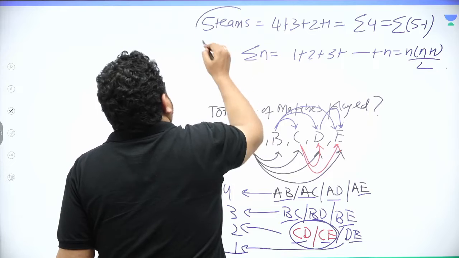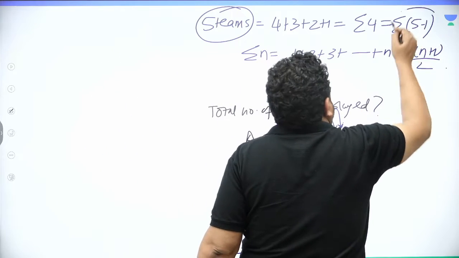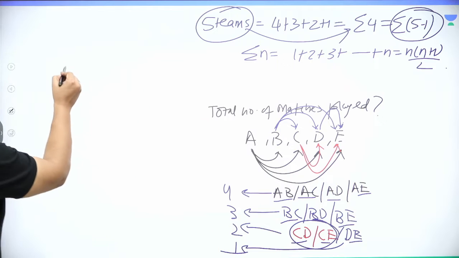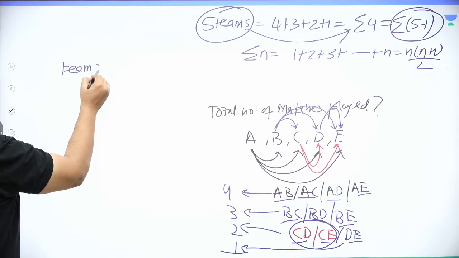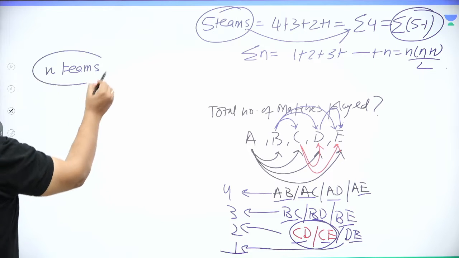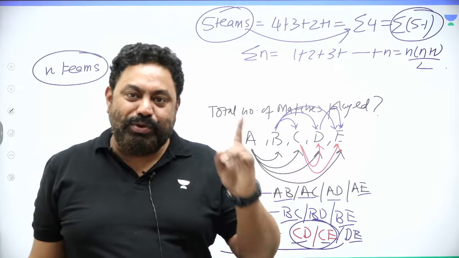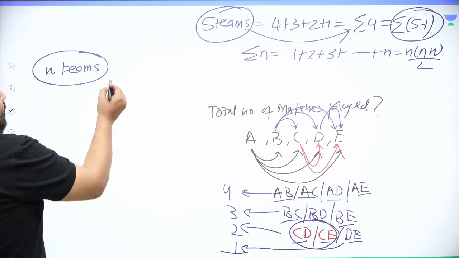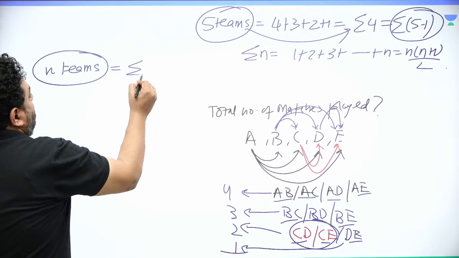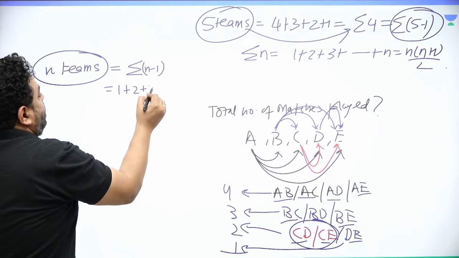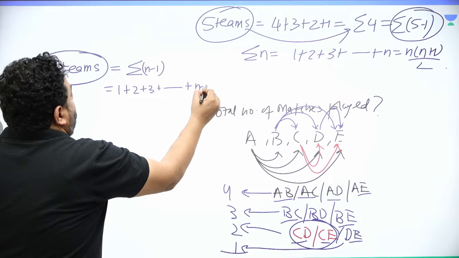And from here, for 5 teams, summation 5 minus 1, which is summation 4. This means if there are n teams in a tournament and each team plays with the other team only once, then your answer would be summation n minus 1, which is 1 plus 2 plus 3 up till n minus 1.